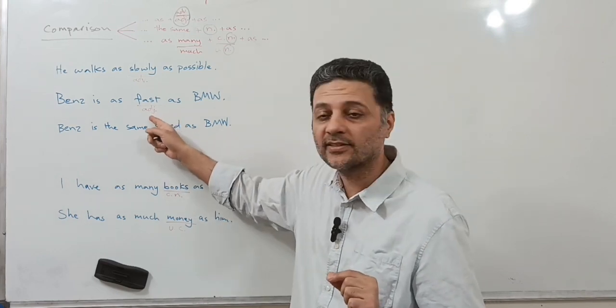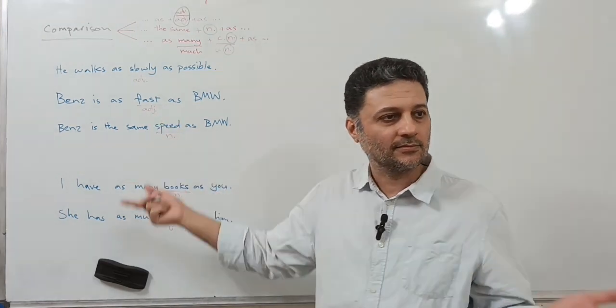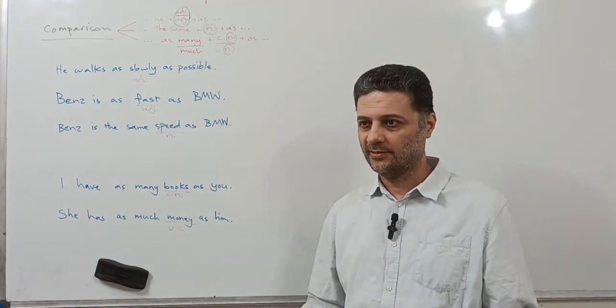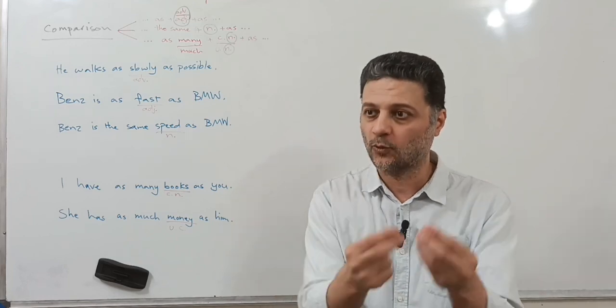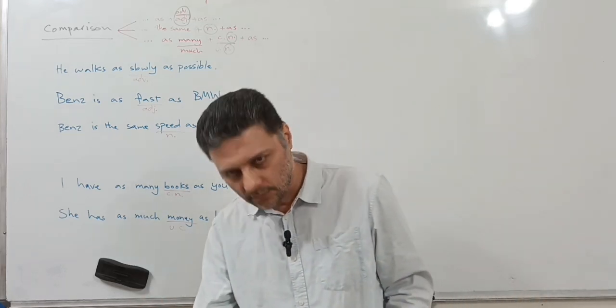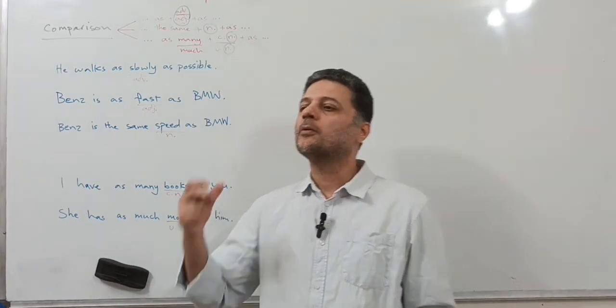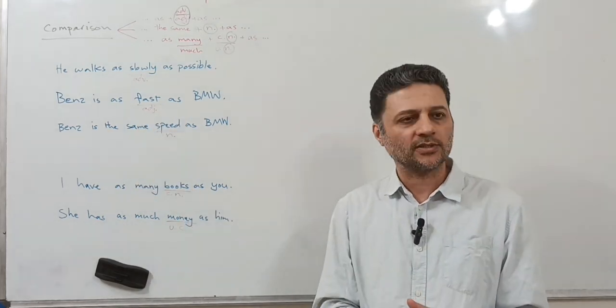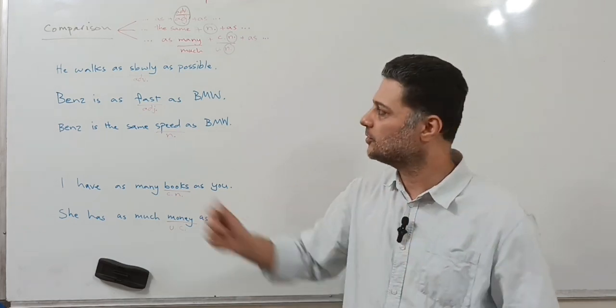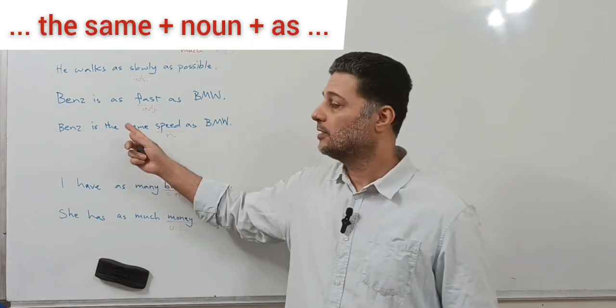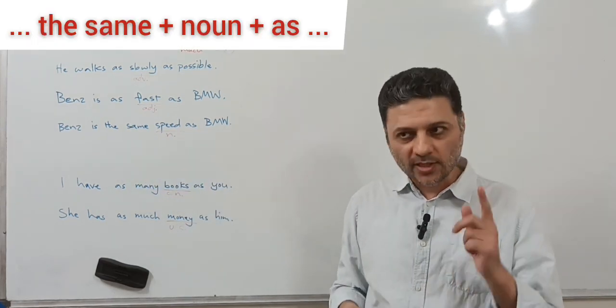What's the noun for fast or slow? Speed. The noun for these two adjectives, which are opposites, is speed. For big, for example, this house or this room is as big as the other one. Now change it to the same structure. Size. Yes, exactly. We use size.